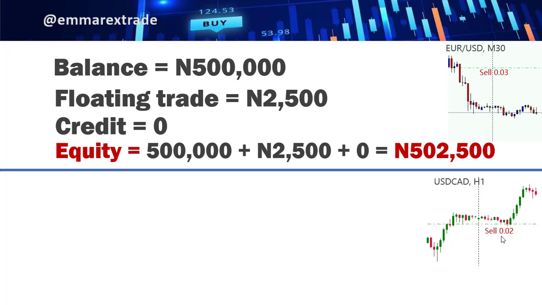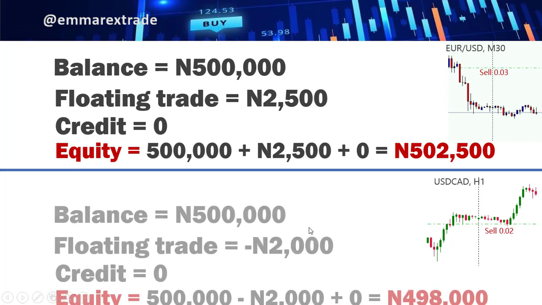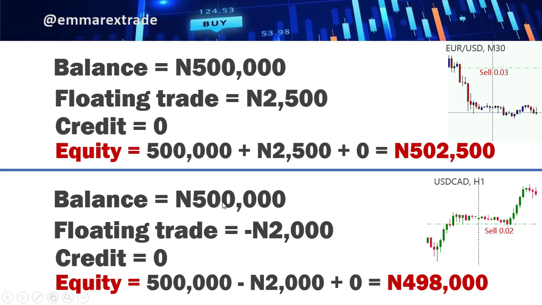There is still potential for the negative to reduce. As you can see here, red candles, that means the negative starts reducing, okay? So in this case, let's say you have a balance of 500,000 naira. So in this case, you have a floating trade, right? A floating negative trade of minus 2,000 naira. Now, let's say you have a credit of 0. That means you don't have any credit.